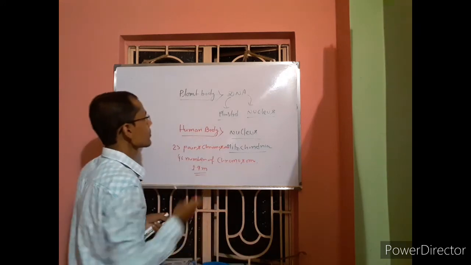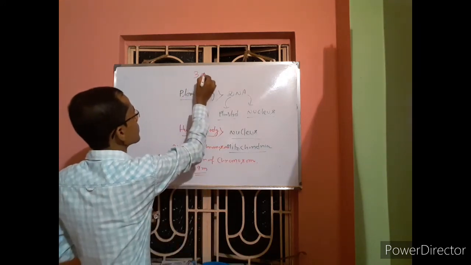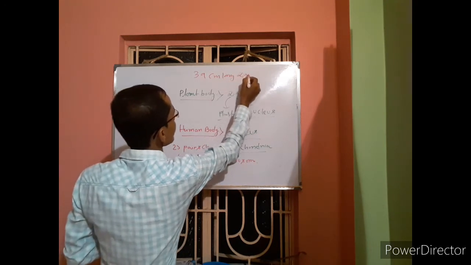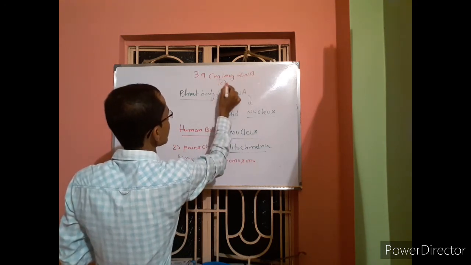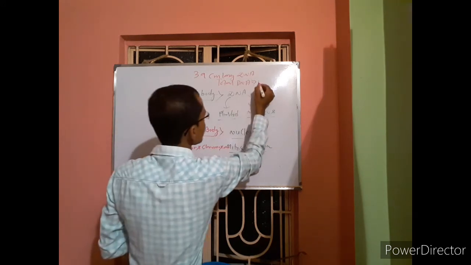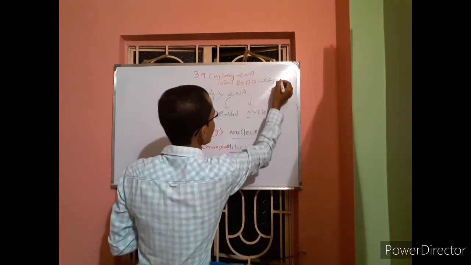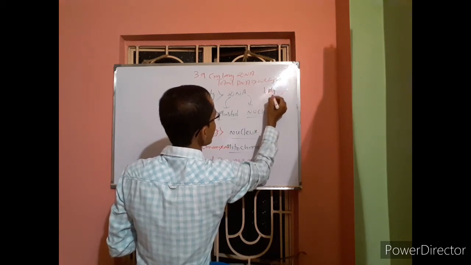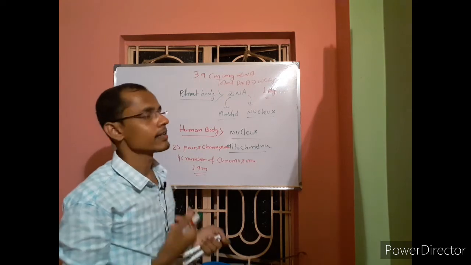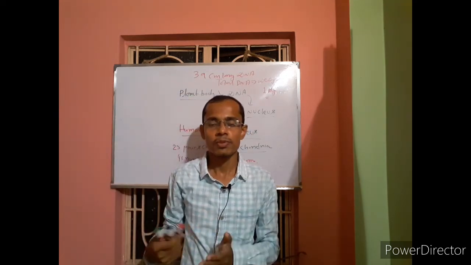So if you collect 39 centimeter long DNA or total DNA, the weight would be 1 kg. And it depends on ploidy, meaning species to species.